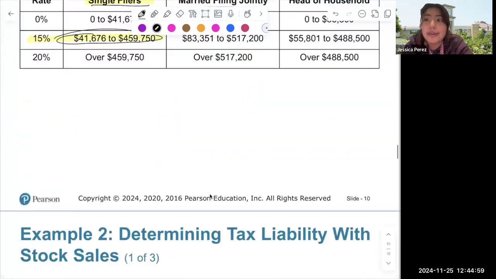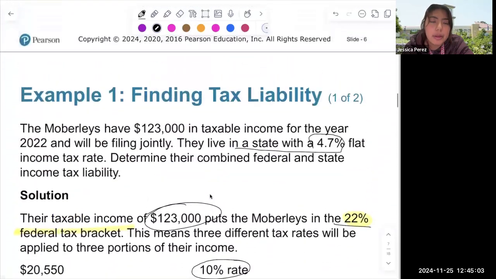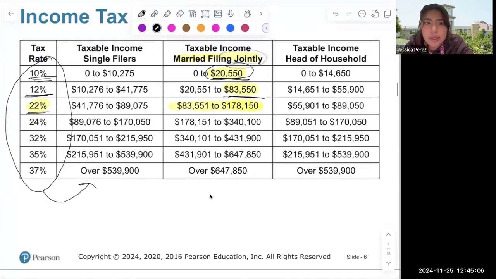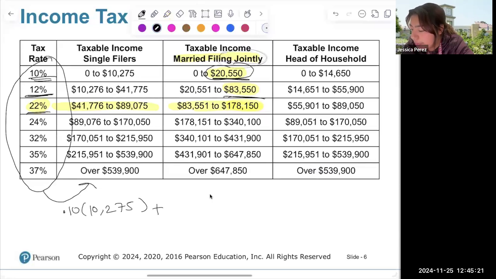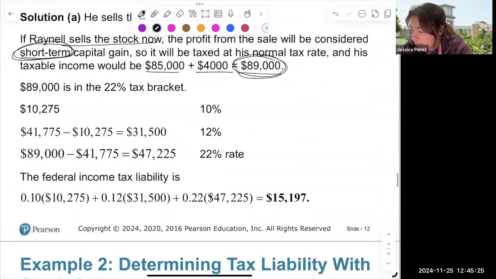So let's go back to the first, the federal, because we're looking at the federal up here. So he's going to make $89,000. So that's going to be, again, 22%. So we're going to look at 0.10 times this 10,275, plus then you're going to do the subtraction, right?